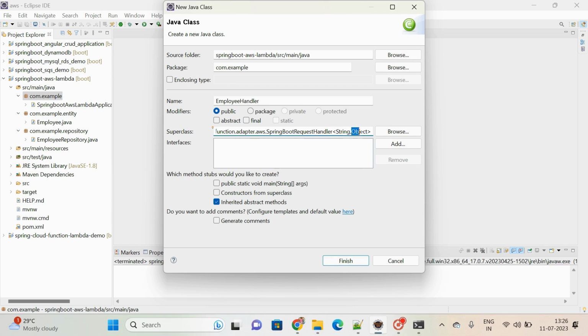Instead of the Employee object, I am specifying Object. You can specify Employee also, but if you don't know what kind of object you are getting as a response, that time you can mention Object. 99% of the time we know what kind of input you are passing, but if you are not aware what kind of object you are getting, to receive any kind of object, you had better mention Object as the target type itself.